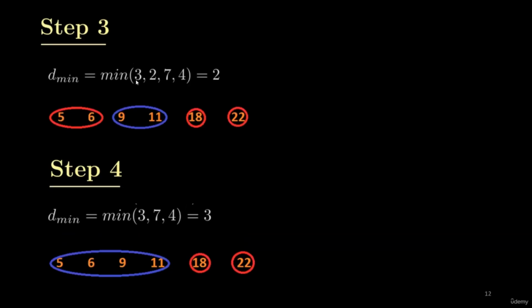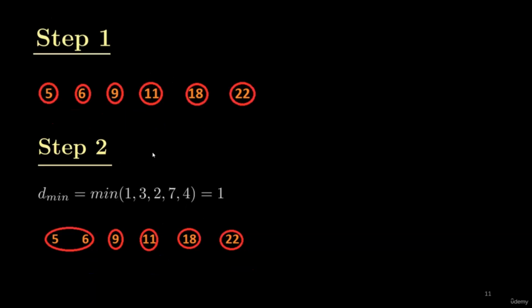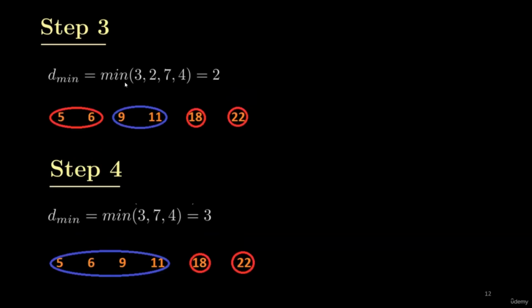So this is the distance between cluster 1 and 2 at the end of step 2. That is the distance between 9 and 6, which is 3, as shown here. Out of these 4 distances, the minimum is 2. Now this is the distance between 9 and 11, and you can see that we have already merged them after calculating the minimum set of distances.